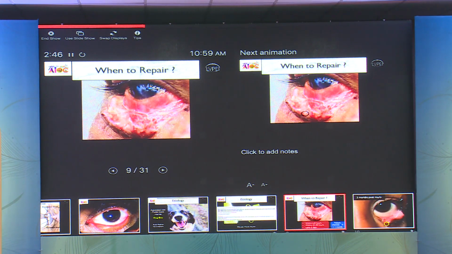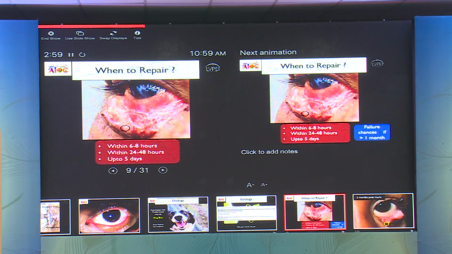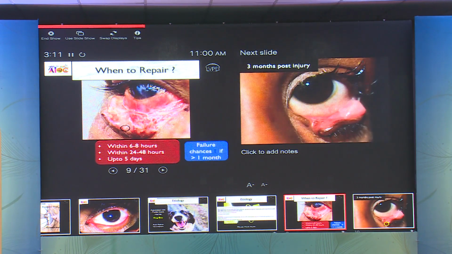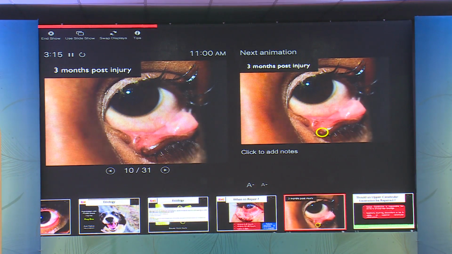So when do we repair? Can we locate the punctum in this case? When it's all mucky and dirty, it sometimes might be difficult, and you might have to clean the wound thoroughly to find it, as you can find it over here in the black circle. An ideal time to repair would be between 6 to 8 hours, and next, if the patient has presented a bit late, would be 24 to 48 hours, preferable to repair up to 5 days. The chances of failure are more if the repair is planned after more than a month.